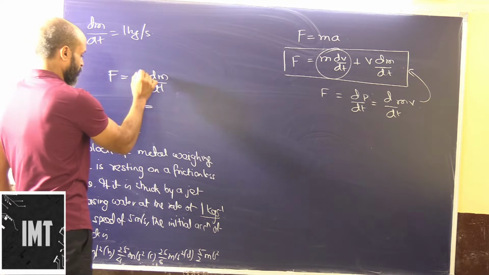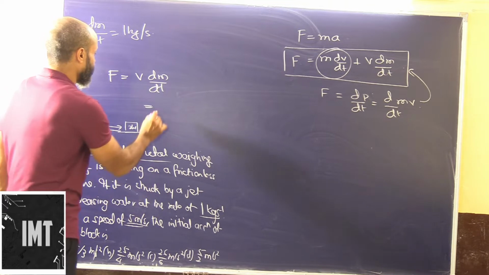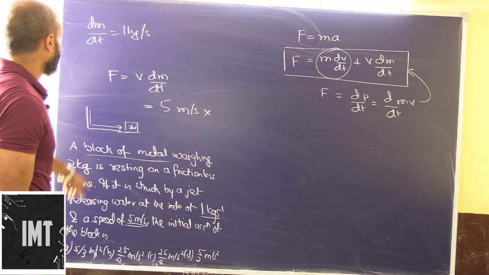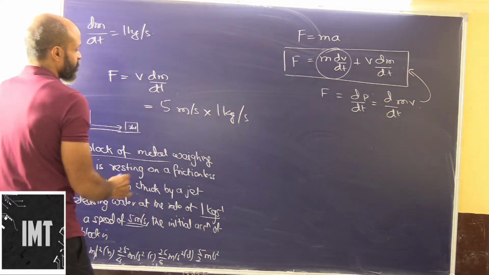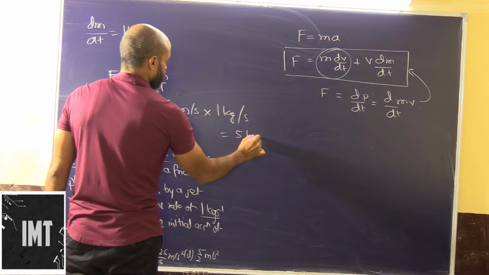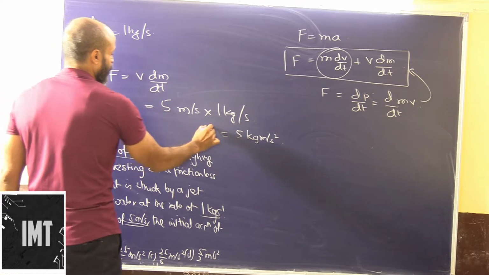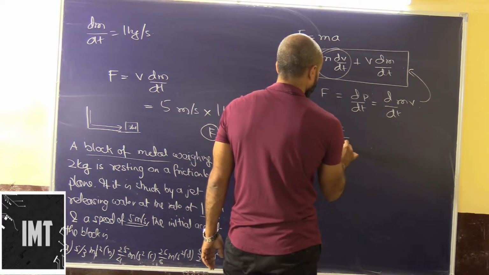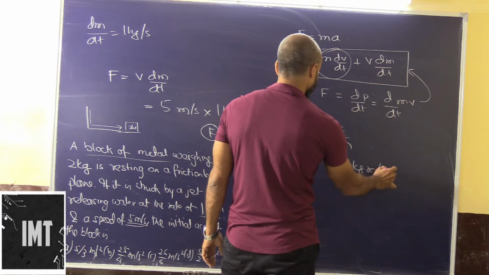The block of metal has a speed of 5 meter per second, so 5 meter per second into dm by dt. dm by dt is 1 kg per second. So this gives you 5 kg meter per second square. This will basically be the force. We will have to calculate the acceleration. So acceleration is nothing but f by m.